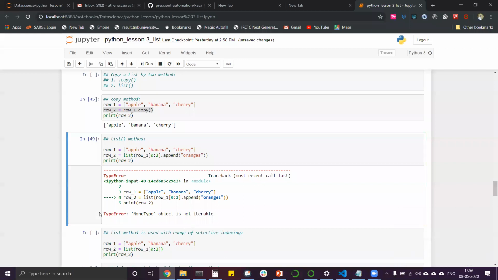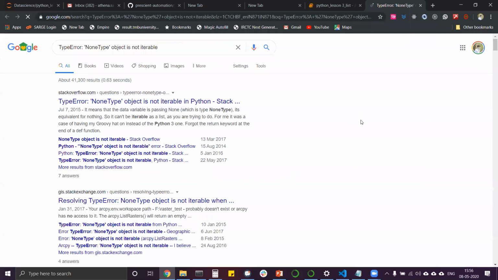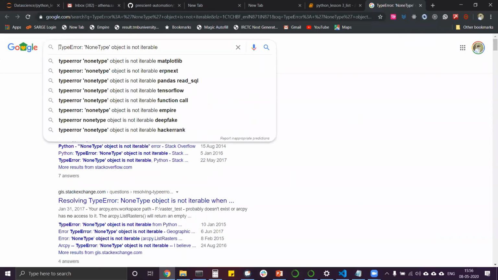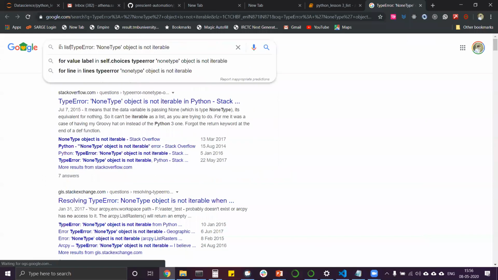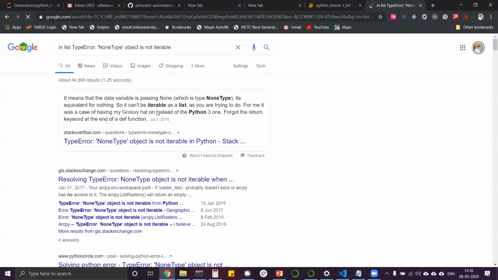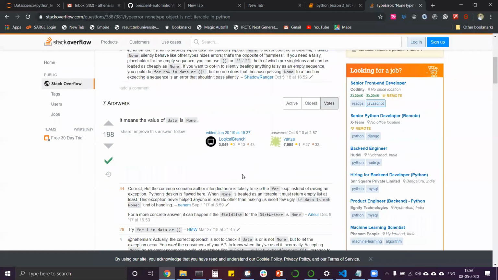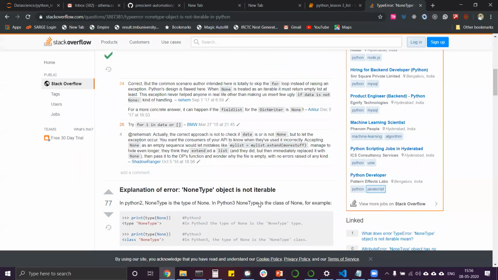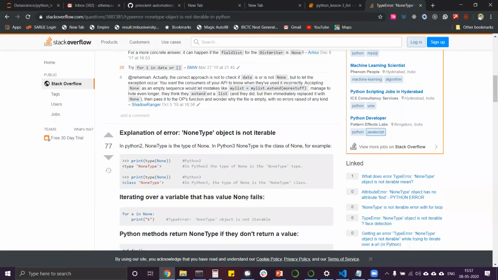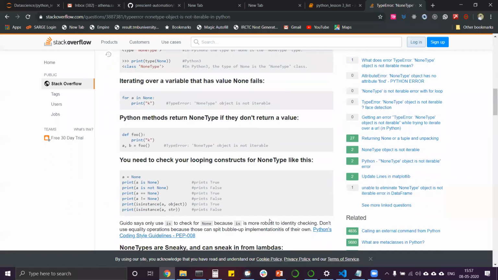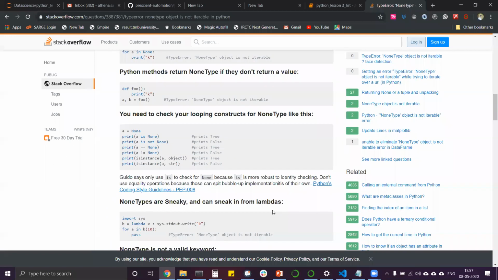what happened is that, let's check this. What is this error? Let's Google this. Try to read what is happening. Try to read the error. Maybe it's possible that you might not get the result on the first Google search, whatever you did.